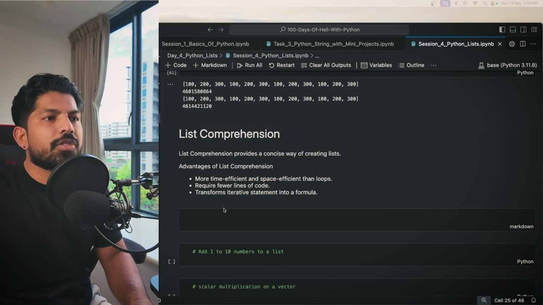So let's see how it works. For example, we want to create a list, right? We can give a new variable name. So let me give a name, new list. Then you have to provide the list symbol, which is the square brackets. Inside that, first you have to write the expression.